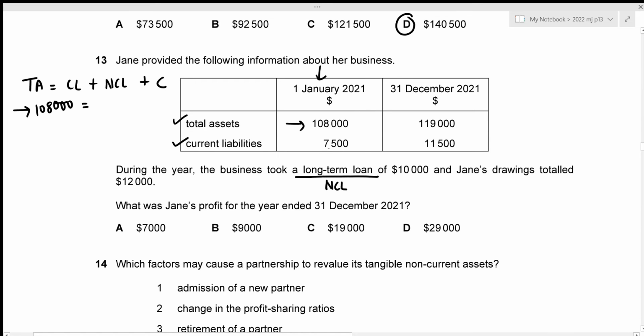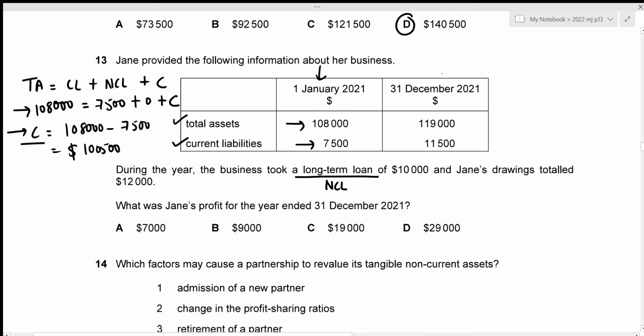We have our current liabilities of 7,500. We are going to assume non-current liabilities to be 0, and we are trying to figure out our capital at the opening date. So the capital is just going to be 108,000 minus 7,500, which results in the value of 100,500. So this is the opening date capital balance.